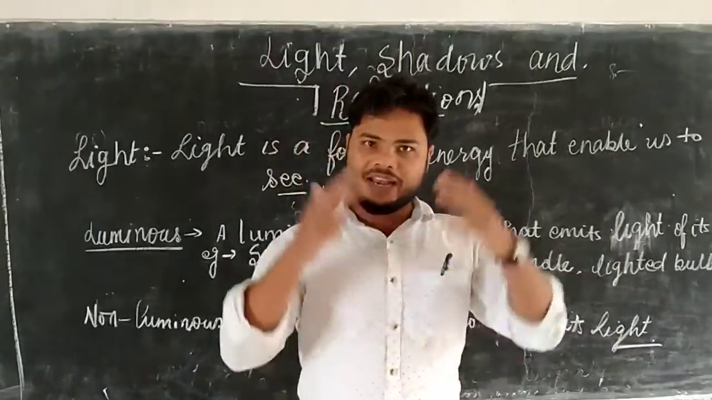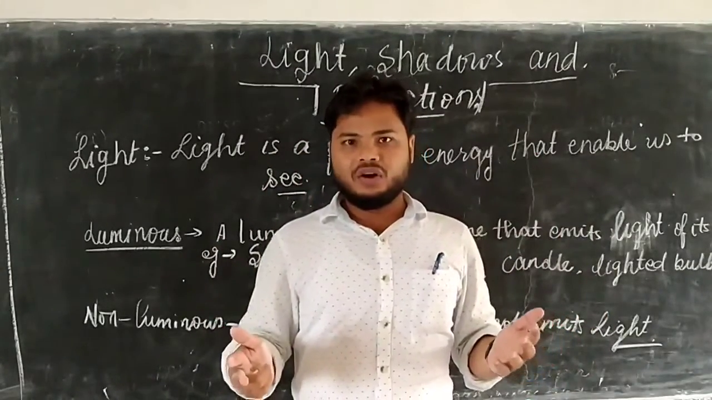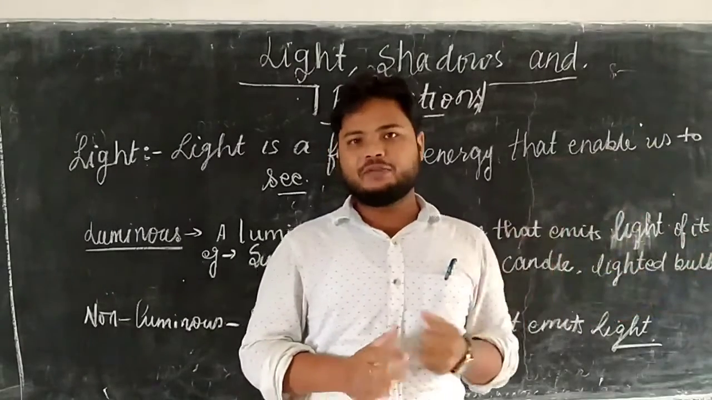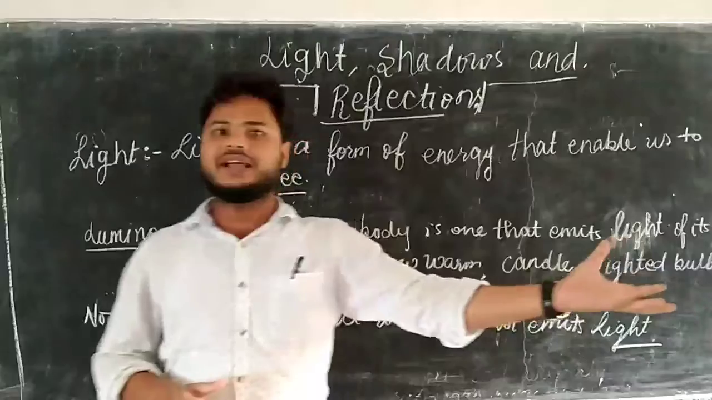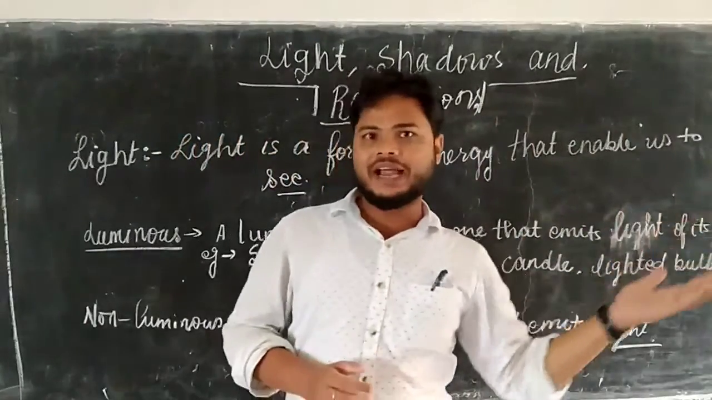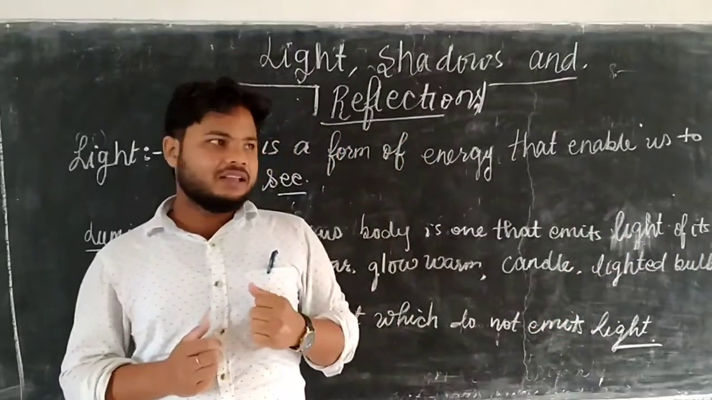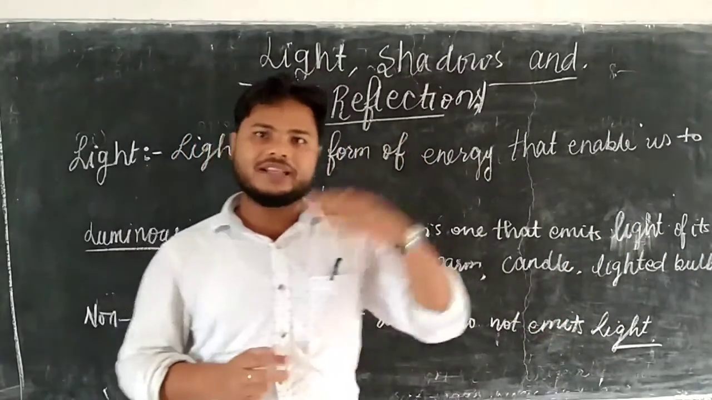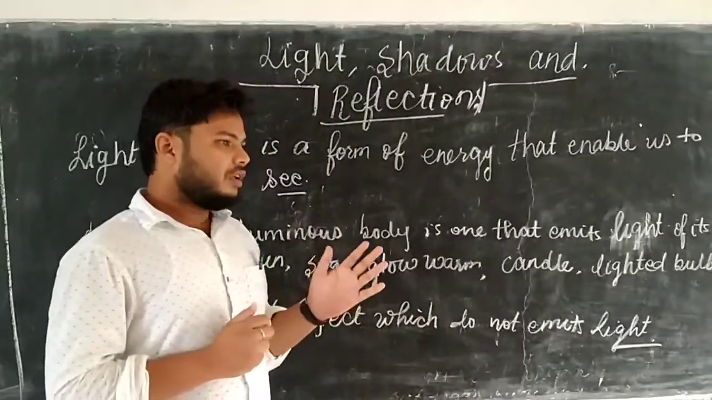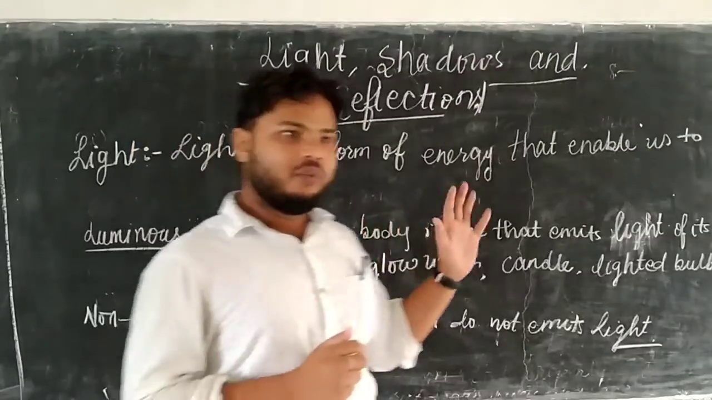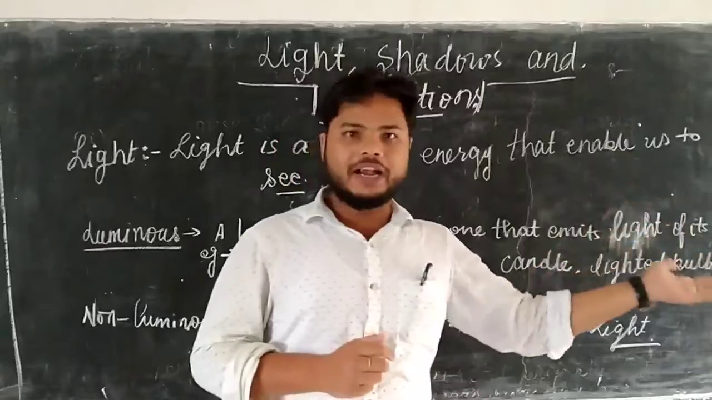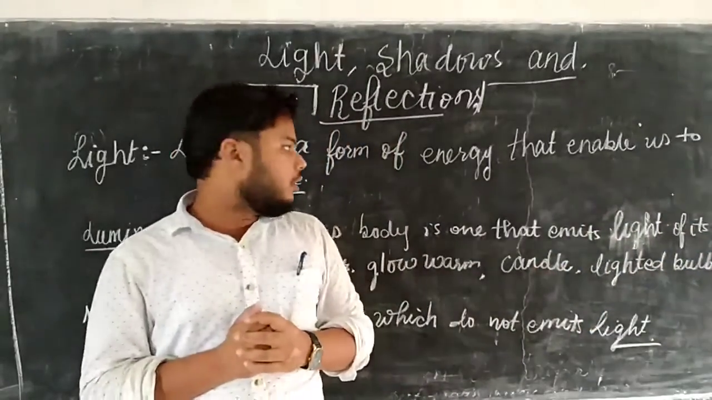It means when light falls on the surface, some light gets reflected from the surface. After reflection, that light reaches our eye. It means after reflection, that light enters our eye. Then we can see that object. It means any object we can see after reflection of light from that surface.